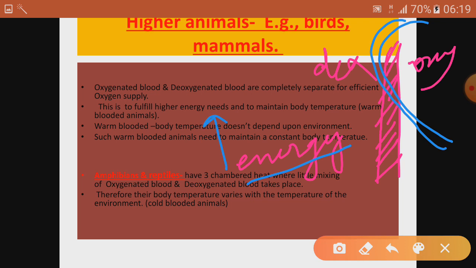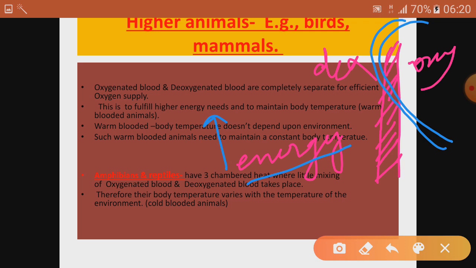Because the birds and mammals are warm-blooded animals. Warm-blooded animals means the animals that have to maintain a fixed body temperature. Their body temperature does not depend upon the temperature of the environment.